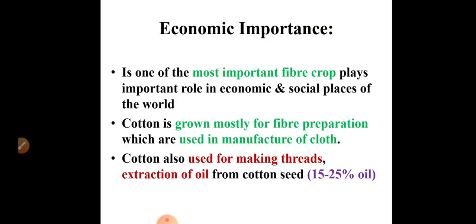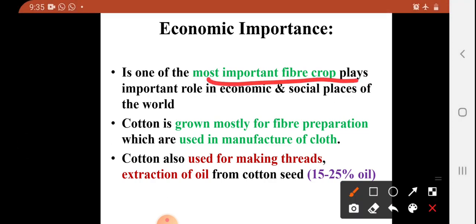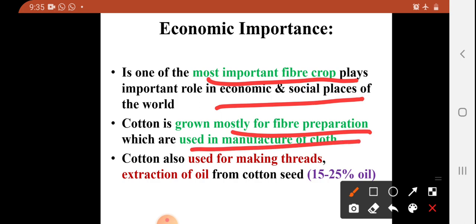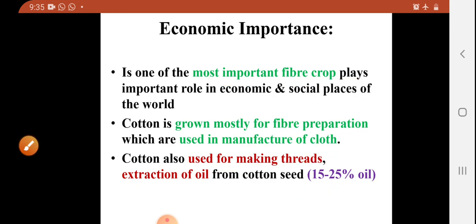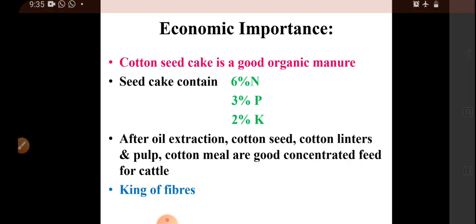Here is the economic importance of this crop. It is the most important fiber crop, which plays an important role in the economy and in social places of the world. Cotton is grown mostly for fiber preparation, and these fibers are used for manufacturing of clothes. Again, this cotton fiber is used for making threads. Even cotton seeds are used for oil extraction. It is important for objective type questions. Cotton seed contains 15 to 25% of oil, and after refinement we can use the cotton oil for consumption.